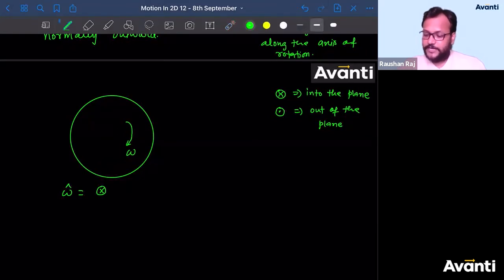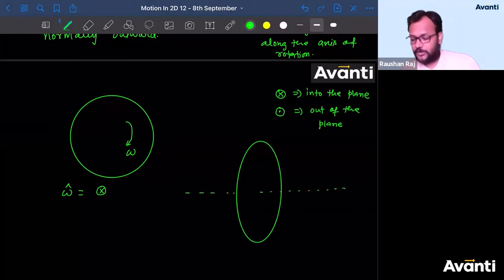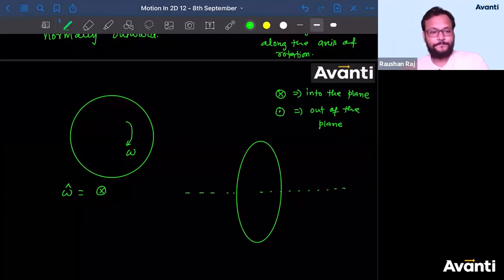If a particle is moving in a circle like this, a circular motion hai, and if I draw the axis in this way, guys, can you imagine the circular path here? Clear hai?